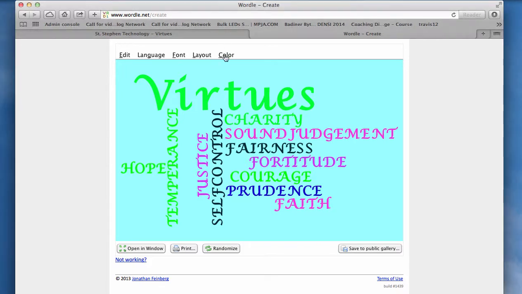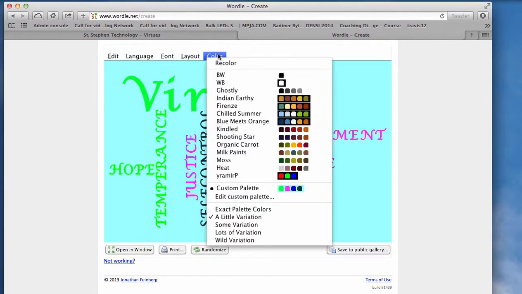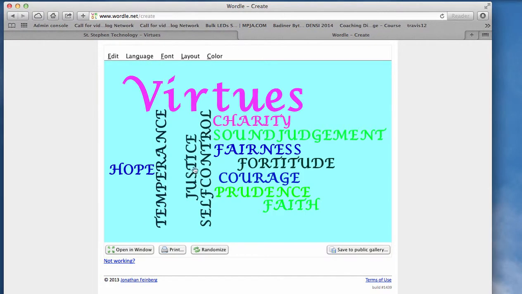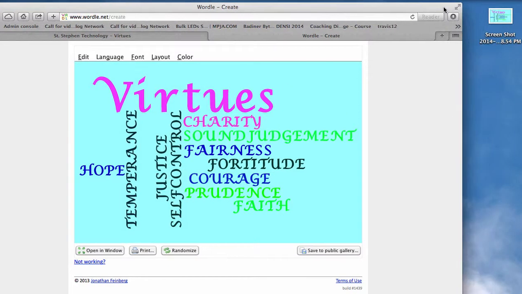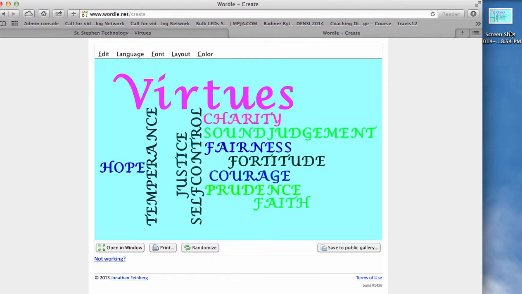Oh. When you are ready, or when you have finished and you are happy with the color and the layout, you've changed it however you want, then it's time to take a screenshot. In order to take a screenshot, we hold down the Command, the Shift, and the 4 keys. When these crosshairs appear, we drag it to the corner, and you should hear the click. And then that will appear right there on your screen. And that's what we're going to post into our kid blog.